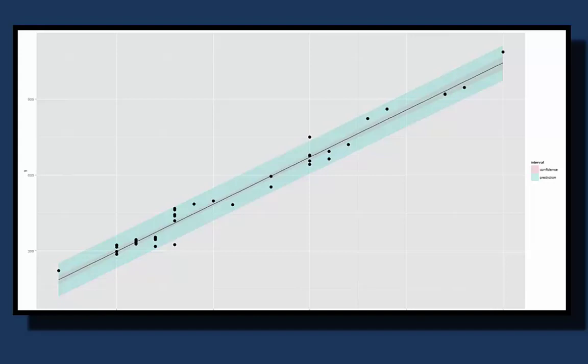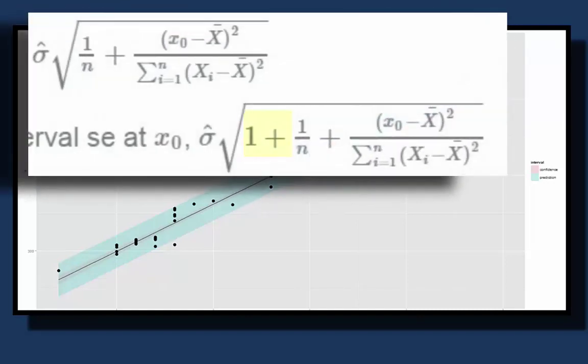So here's my plot, and again the blue is the prediction interval. This is for predicting a new y, and the salmon color is for a prediction of the line at those particular values of x. And so what you'll see is that the interval for the line, the so-called confidence interval from the R command predict, is much narrower than the prediction interval. And we know this to be the case from the math, right? There's that 1 plus for the prediction interval, and that 1 is missing for the confidence interval for the line.